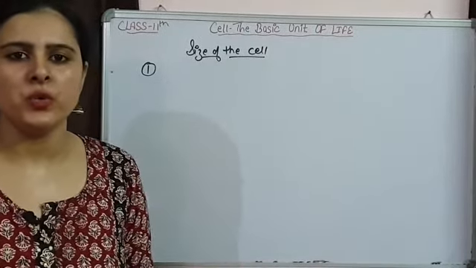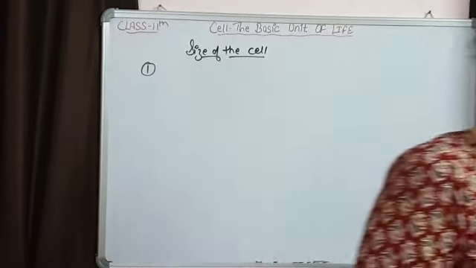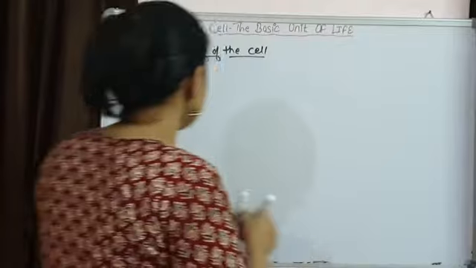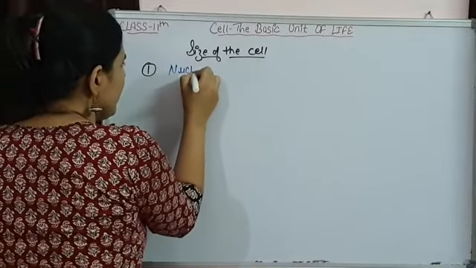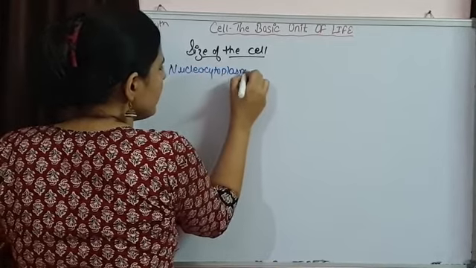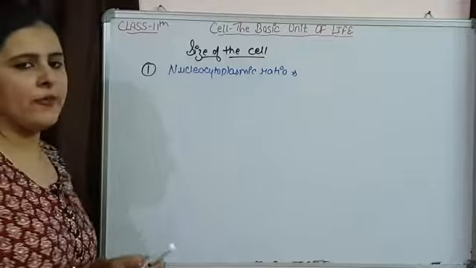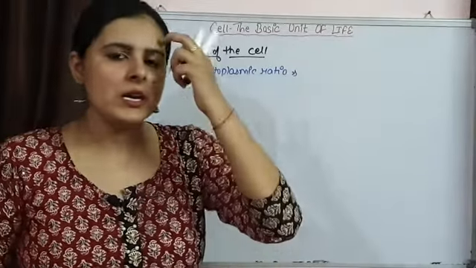nucleocytoplasmic ratio, the ratio of nucleus and cytoplasmic content. So it is the nucleocytoplasmic ratio. That is going to affect the size of the cell.